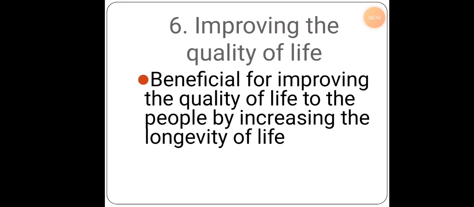So what happens when you have organic food or nutritious food, as we see with our grandparents? Now what are we doing? We are eating junk, we are eating burgers, pizzas, KFCs. Because of the junk food, because of excess consumption of ajinomoto, the lifespan or life expectancy of people is decreasing. So that is one of the major things about organic farming, where it increases the life expectancy of a particular individual, which even improves the quality of life.